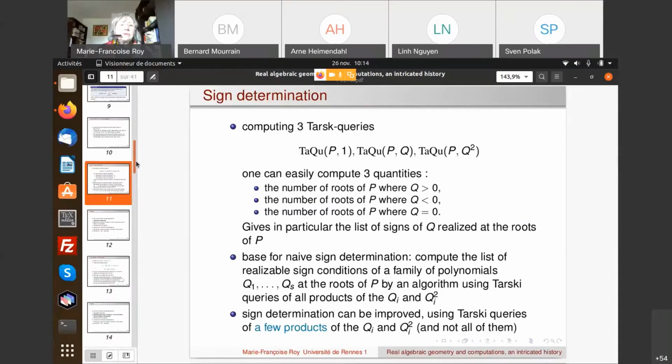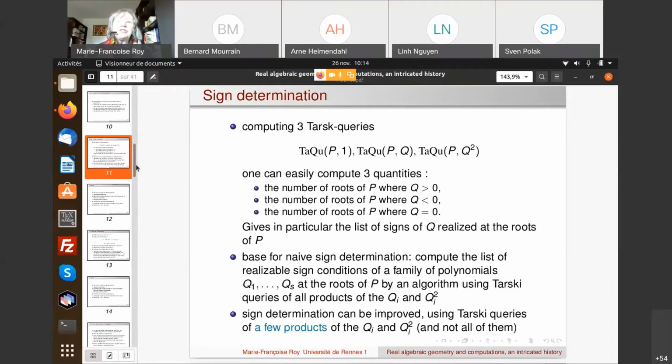Okay, now we go to sign determination. So in fact, sign determination is dealing with how many, if I'm given a list of polynomials, what are the possible sign conditions realized by the zeros of P for this polynomial. So the first example: if I'm given one polynomial, I can compute these 3 Tarski queries, the Tarski query of P with 1, the Tarski query of P with Q, and the Tarski query of P with Q square.